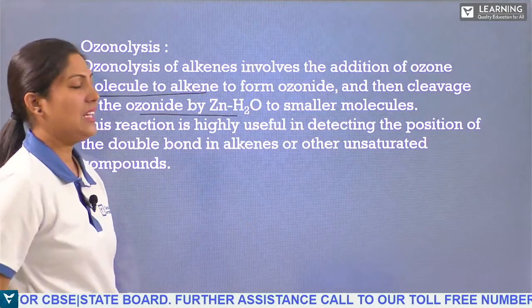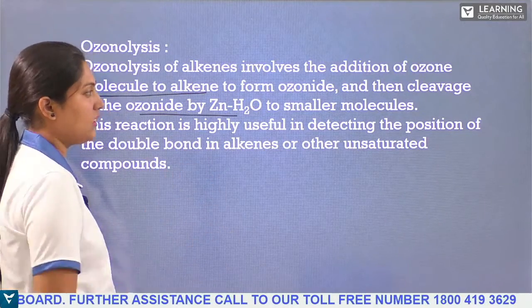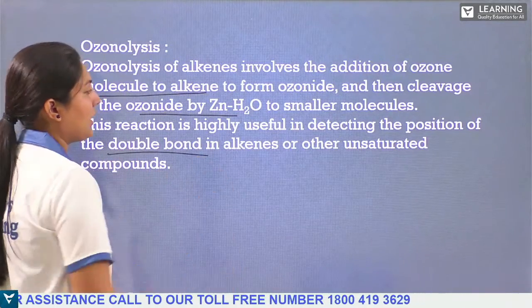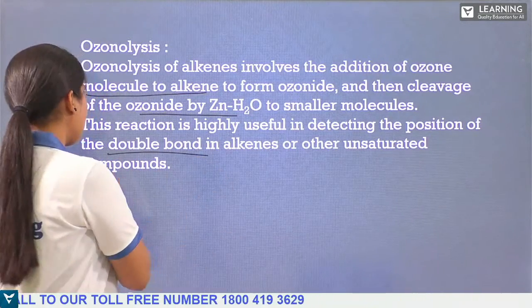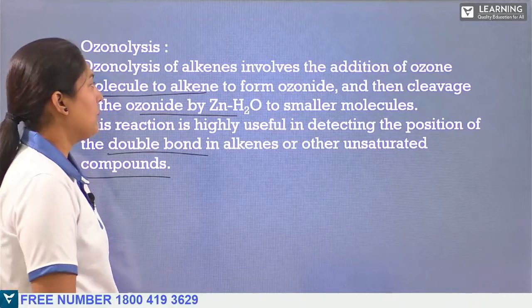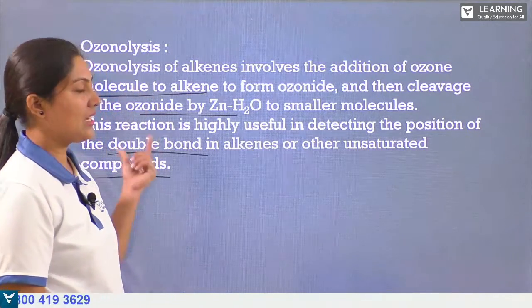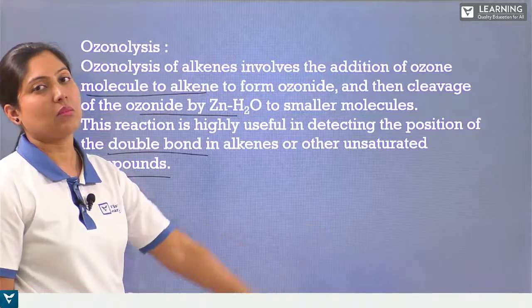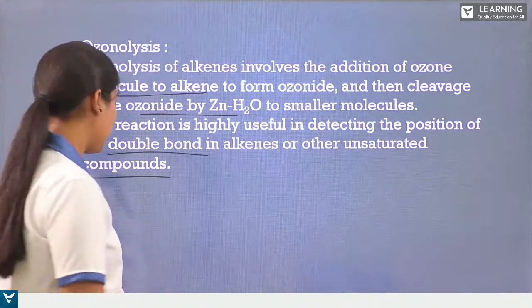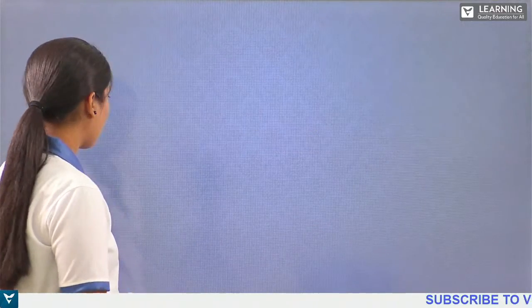The reaction is highly useful in detecting the position of the double bond in alkenes and other unsaturated compounds. It means that if we undergo this, we can easily identify which carbon atom has the double bond. So here we can take an example of ozonolysis where we take a carbon-carbon double bond.